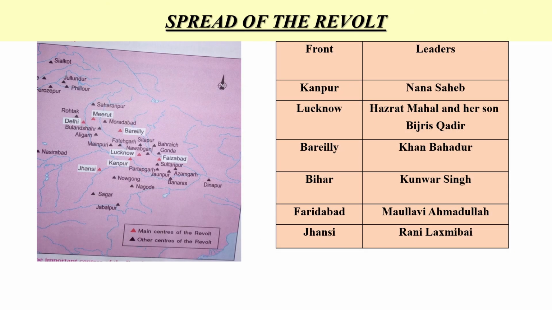Spread of the revolt. After the British were routed from Delhi, regiment after regiment mutinied and joined other troops at nodal points like Delhi, Kanpur and Lucknow. The people of the towns and villages also rose up in rebellion and rallied around their local leaders. The map and the table will give you an idea about the nodal points and the epicenters of the revolt as well as the leaders who were leading the rebels at different nodal points.